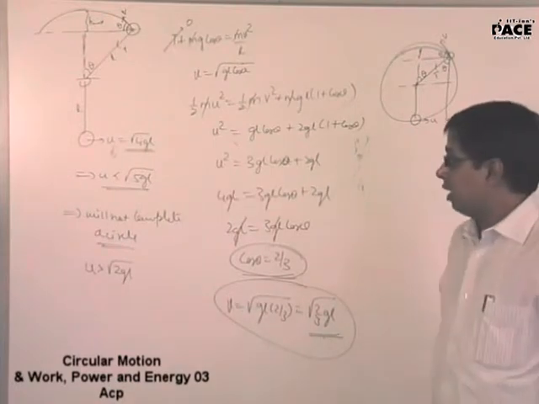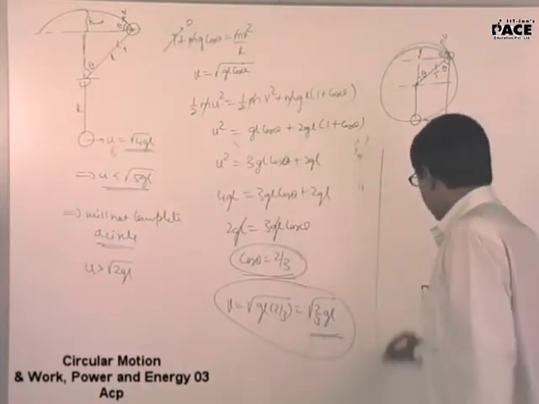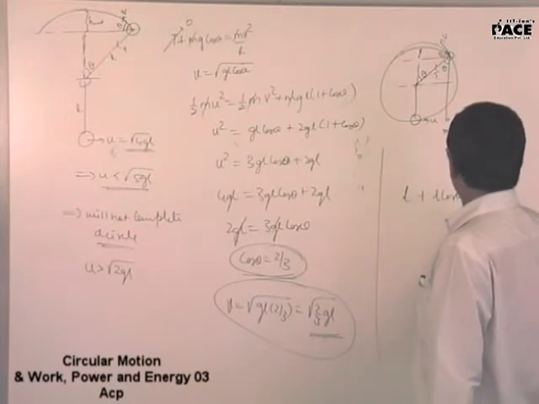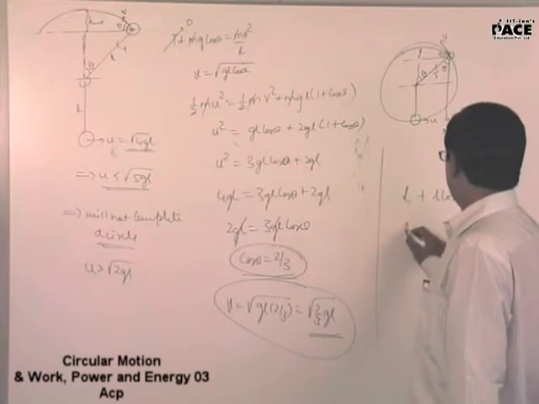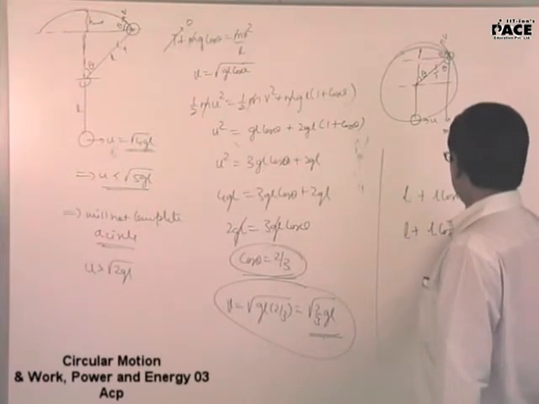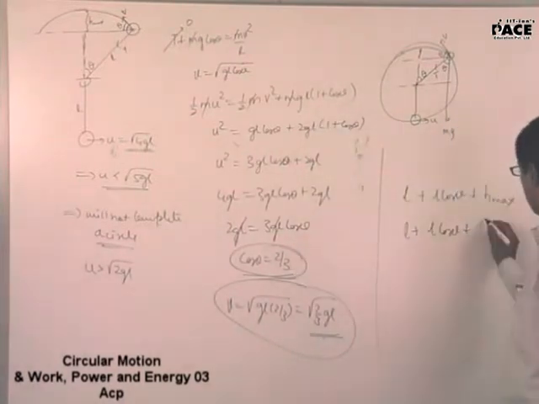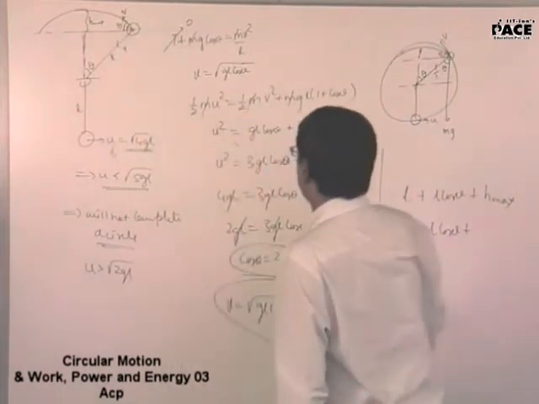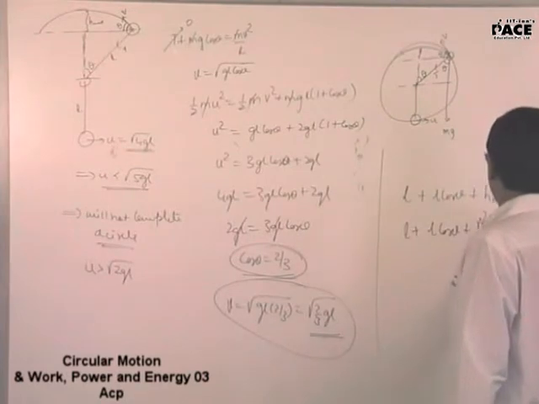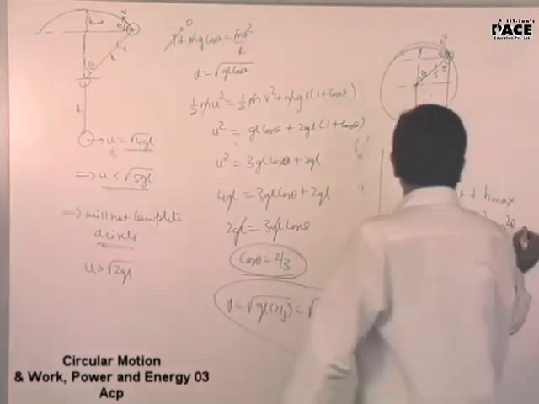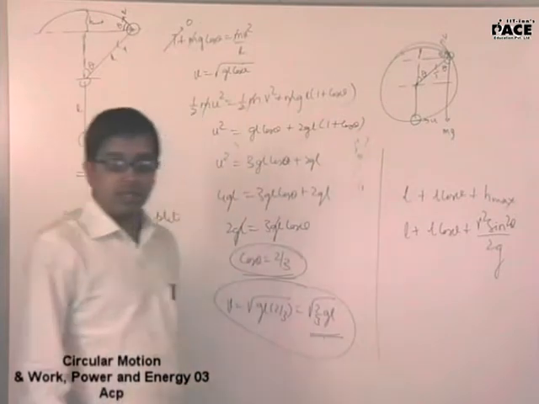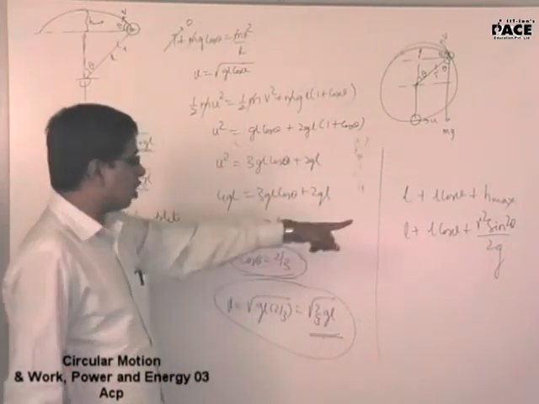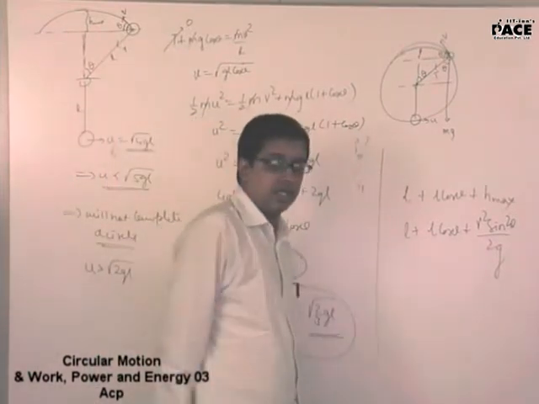Yes, sir. 50 by 27. Right, you are supposed to add L plus L cos theta plus h maximum. L plus L cos theta value is known to you. 2 by 3. Right, and what will h maximum from the projectile motion be? V square sin square theta by 2g. V is the velocity of the projection. You know V, you know cos theta. Substitute, you get the answer.